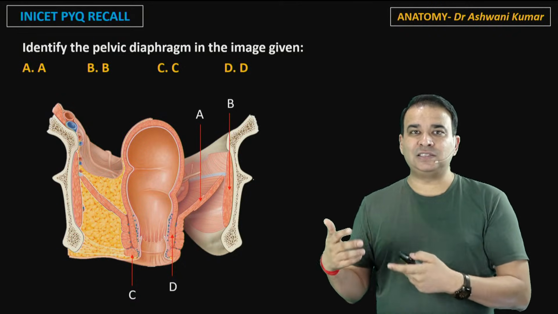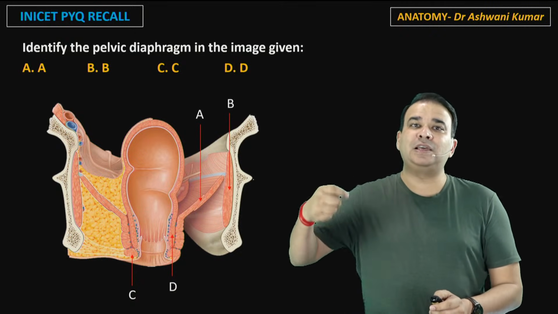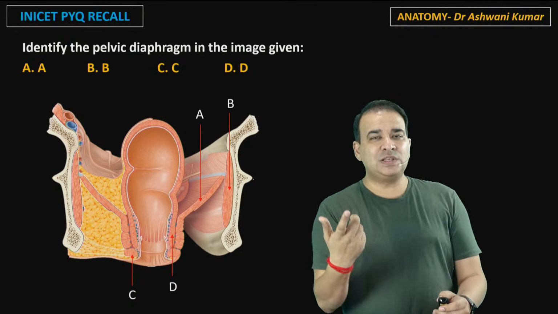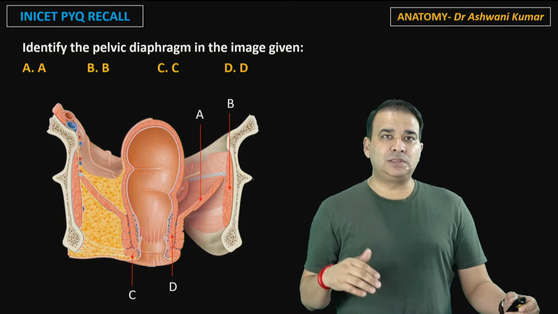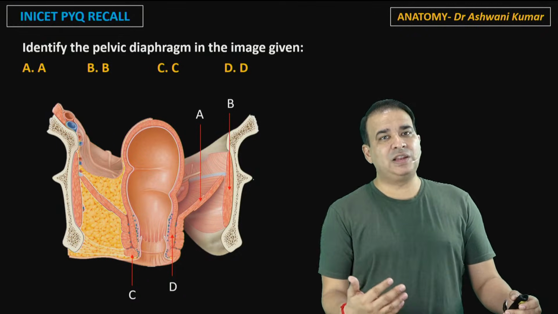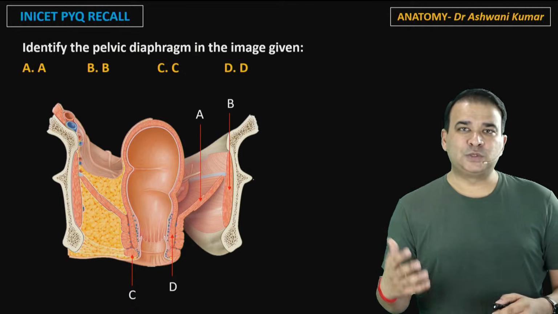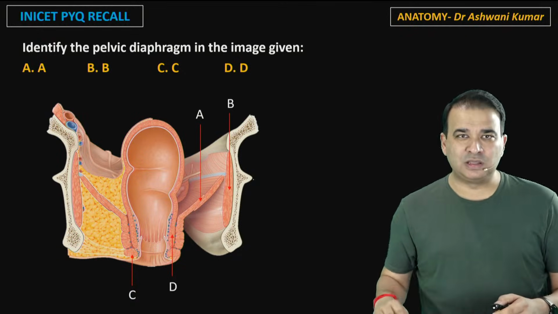That's what AIIMS and INICET are known for, that they will give you some image-based question or a simple question, and next time they keep on asking it over and over again. I always say that INICET, compared to the NEET exam, is a more predictable exam. We know what they're going to ask here, but their questions are very intelligent, very smartly framed, and that's why sticking to the PYQs and just reading around the PYQs becomes so important this year.